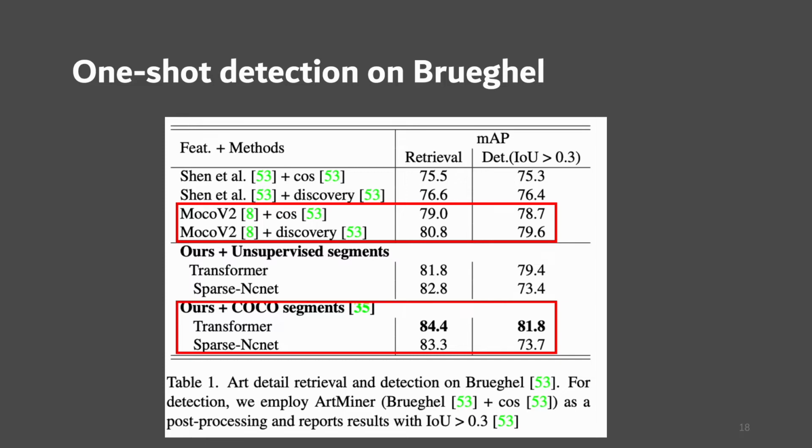For detection, we find that the predicted correspondences of the transformer are more precise and lead to superior performance compared to previous approaches. Note that the previous approach leverages multi-scale feature matching and RANSAC, which is more complicated. Our approach is simpler and better. We also conduct experiments using unsupervised segments, which achieves comparable performance. These results suggest that our approach does not rely on the COCO annotations.